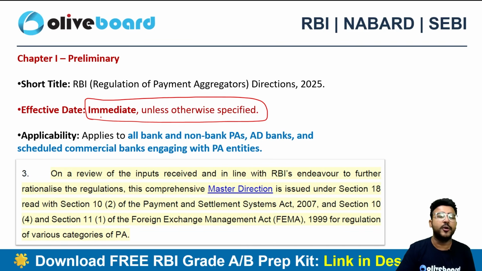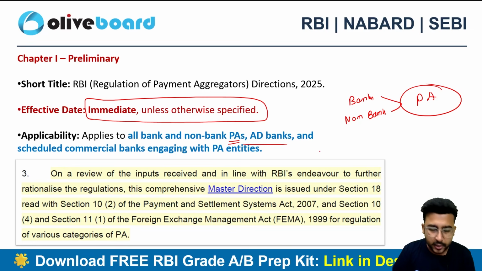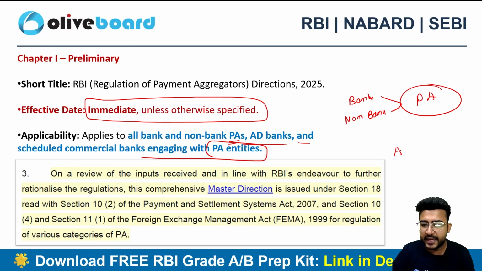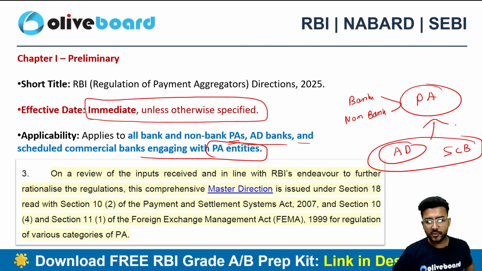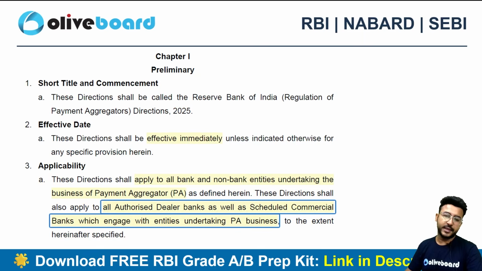This will be applicable on all the banks and non-banks who are payment aggregators, all the banks and non-bank entities doing the business of payment aggregator. All the authorized dealer banks and the scheduled commercial banks engaging with the PA entities, so all the AD and scheduled commercial banks who are engaging with these payment aggregators also need to follow these guidelines. The name is RBI Regulation of Payment Aggregator Directions 2025, effective immediately, and this is the applicability.